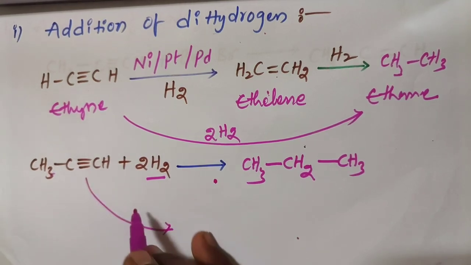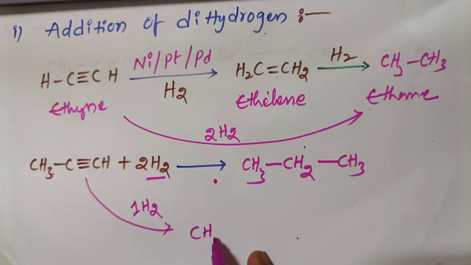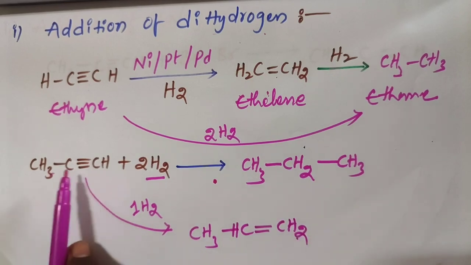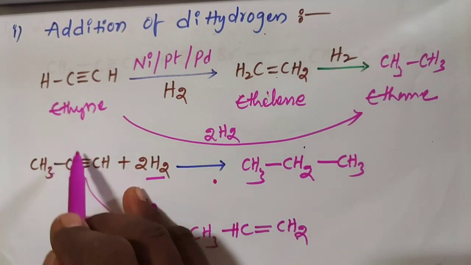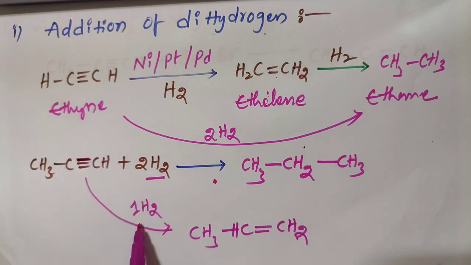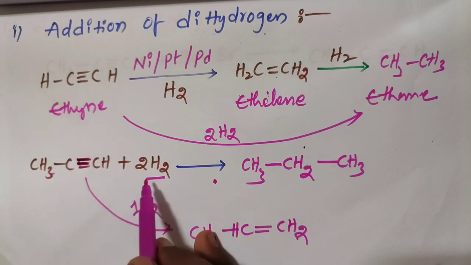If you add the 1 mole of H2 to this one, we get CH3 CH double bond CH2. One hydrogen added to this carbon and this carbon by breaking of the 1 pi bond with 1 mole of H2. If you add the 2 moles, the 2 pi bonds are going to break.